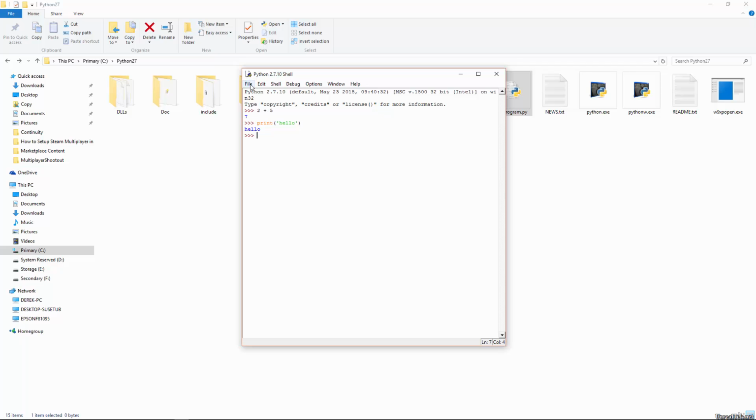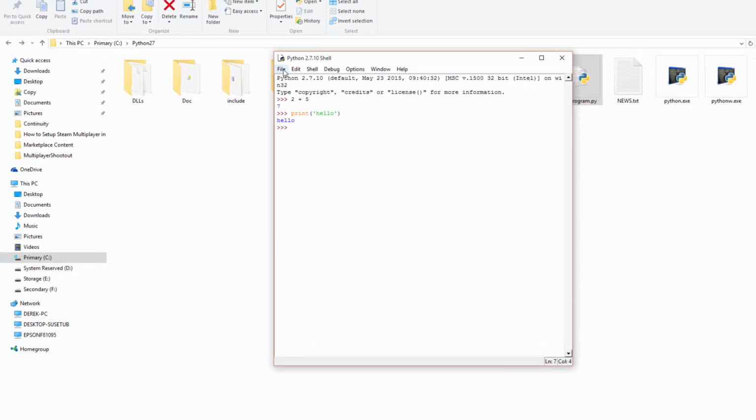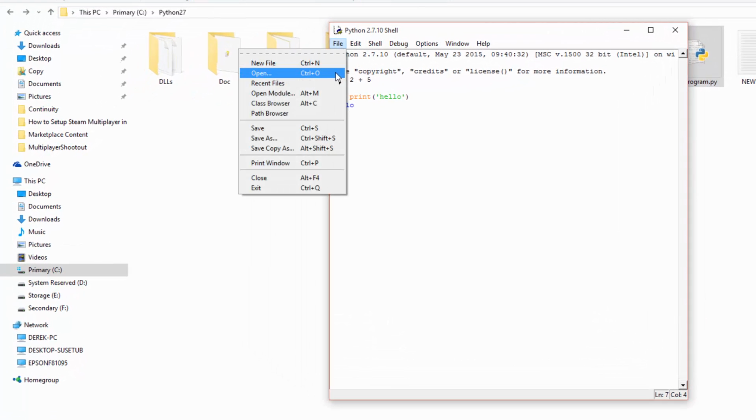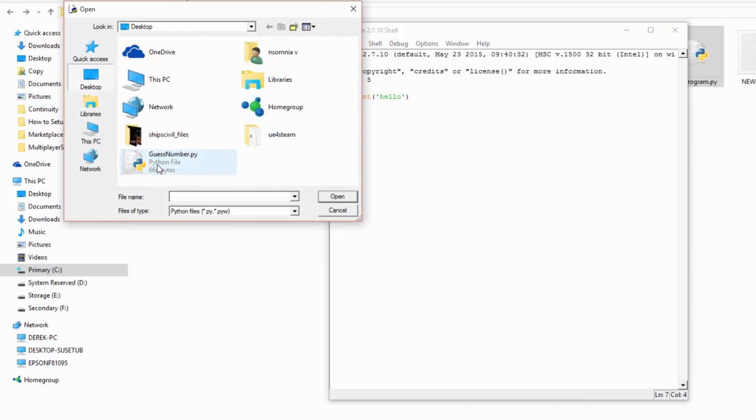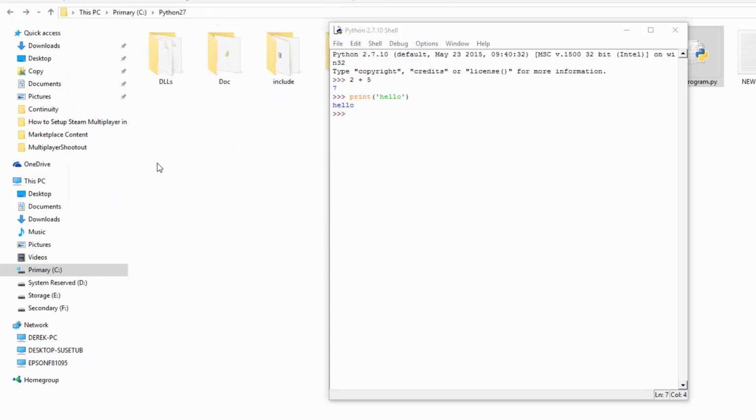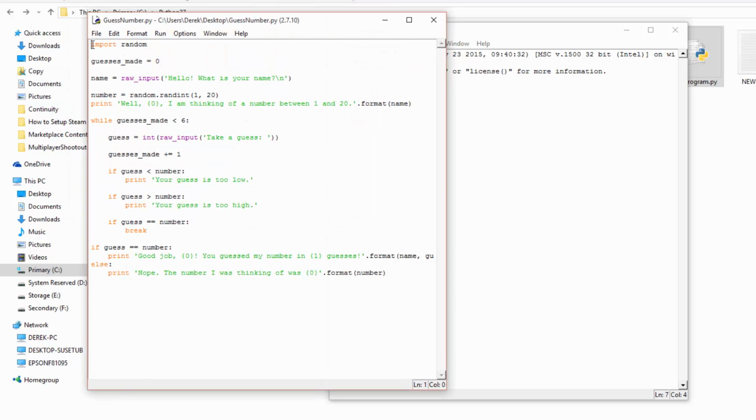I'm going to show you one more program, but you can use Notepad to write them. But anyways, file, if I go open, and then I have this guest number.py Python file. If I open it, it opens a new window and it has our entire program in here. Now we could write our code in here. All we wanted. I could write anything I want.